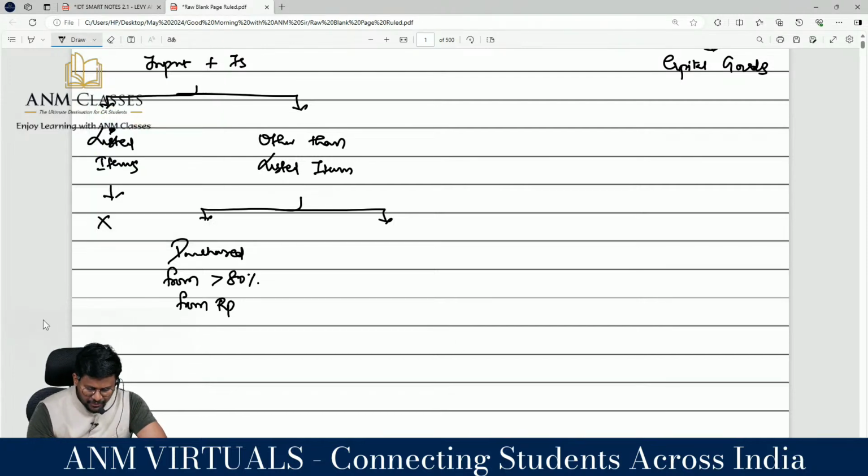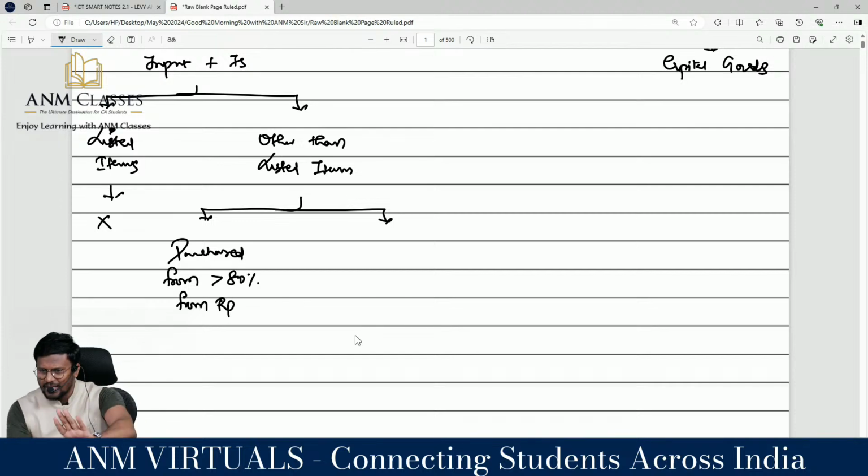Is the clarity there? Then the condition has been satisfied. Then sir, actually 9(4) RCM will not be applicable.